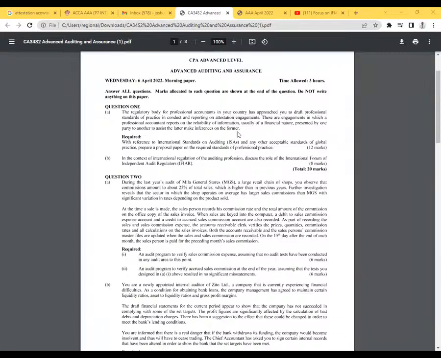These are engagements in which a professional accountant reports on the reliability of information, usually of a financial nature, presented by one party to another to assist the latter make inferences on the former. Required, with reference to international standards on auditing, ISAs, and any other acceptable standards of global practice, prepare a proposal paper on the required standards of professional practice.